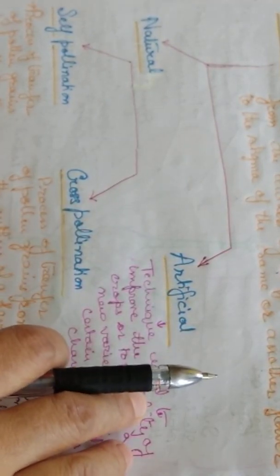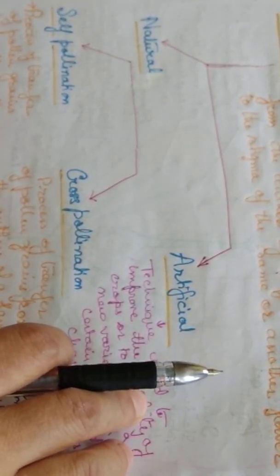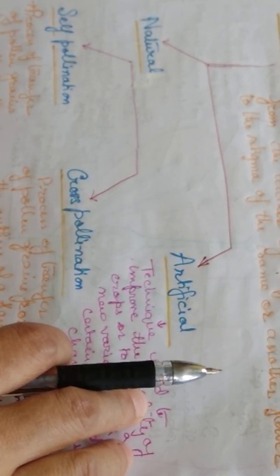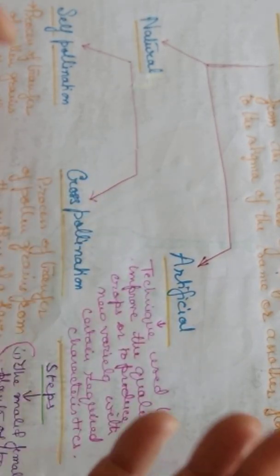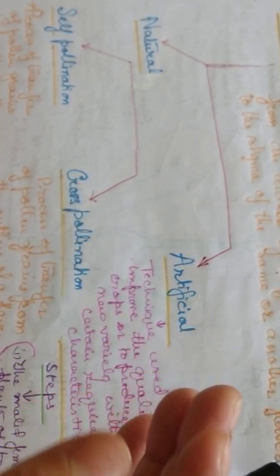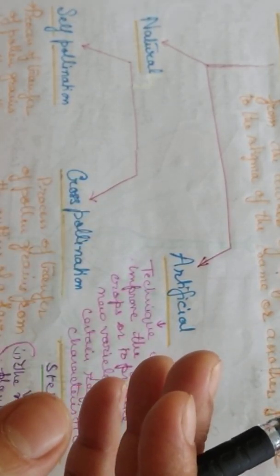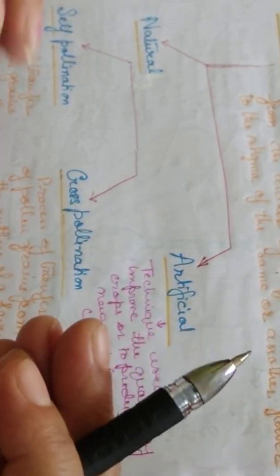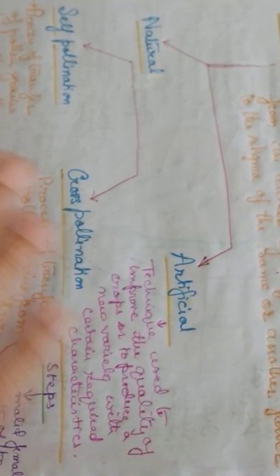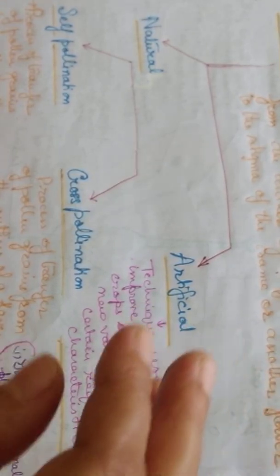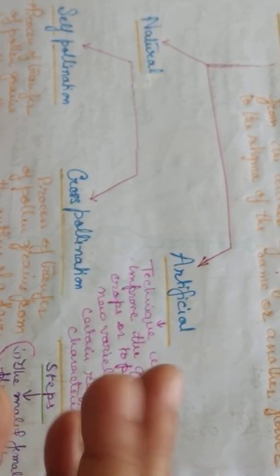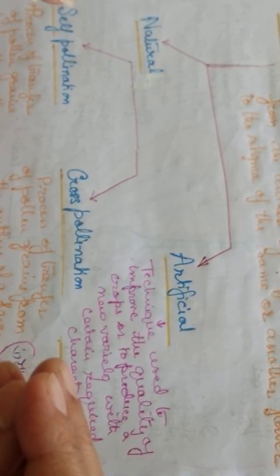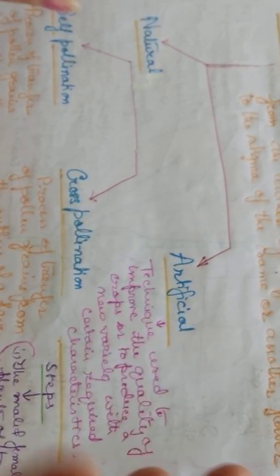This natural method is of two types, that is self-pollination and cross-pollination, whereas artificial is a technique used by man to improve the quality of the crops or to produce new varieties with certain required characteristics. This is a man-made technique, so it's called artificial.